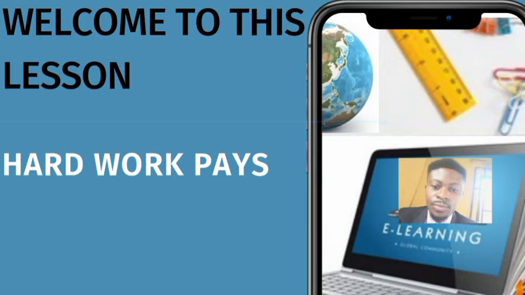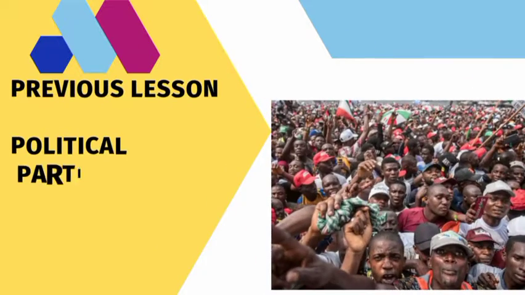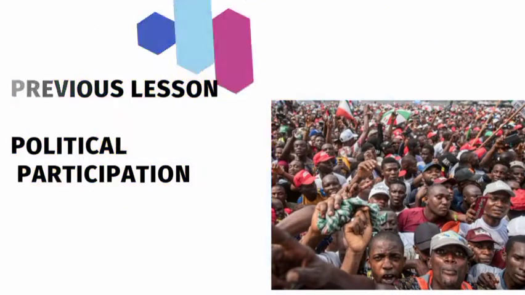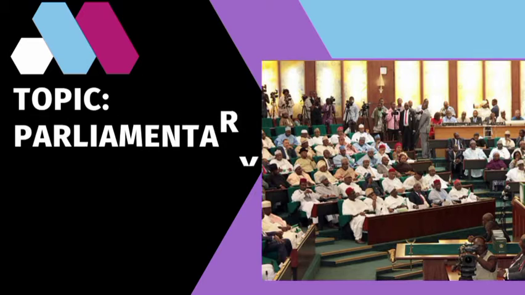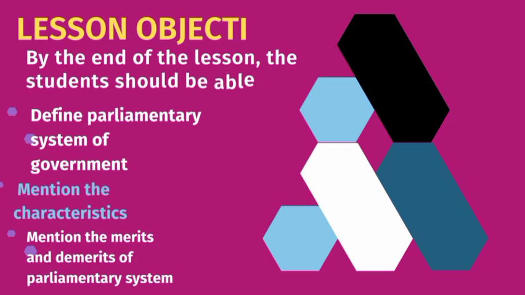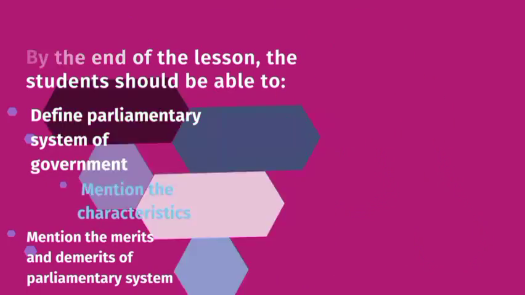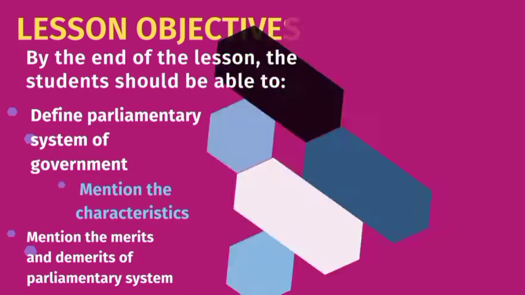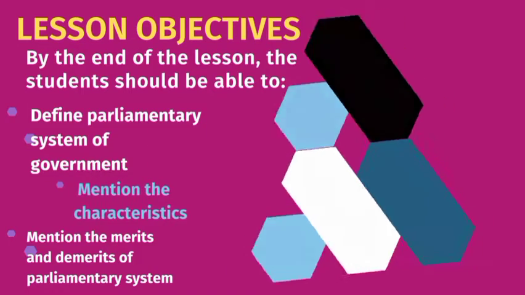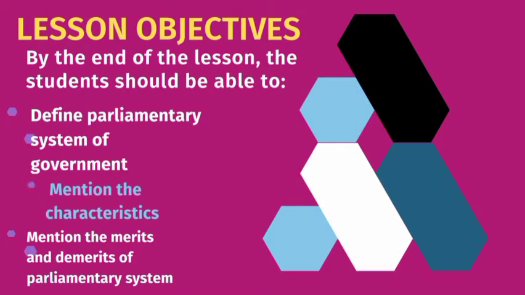Hard work pays. Our previous lesson was about political participation, and today's lesson is on parliamentary system of government. The objectives for this lesson are: you should be able to know the meaning of parliamentary system of government, features of parliamentary system of government, merits and demerits of parliamentary system of government.